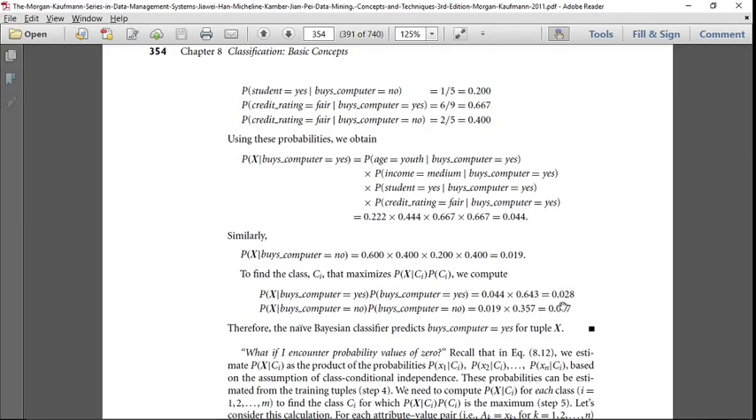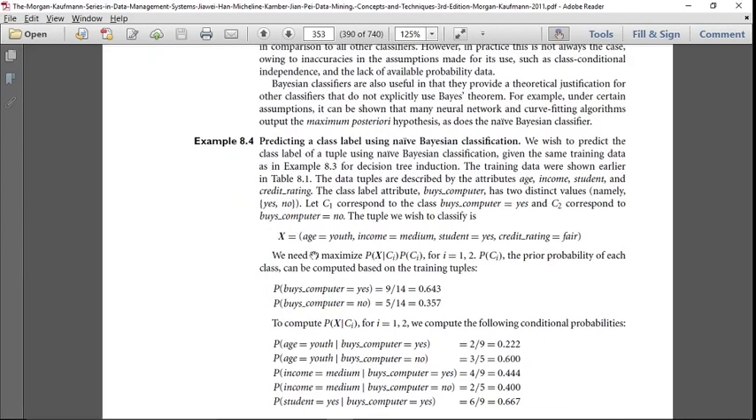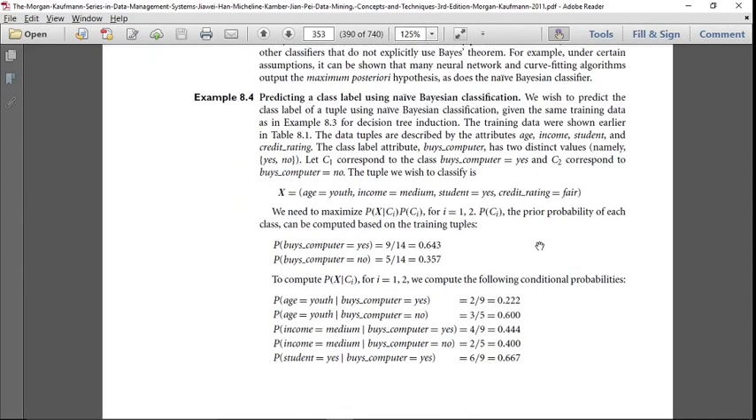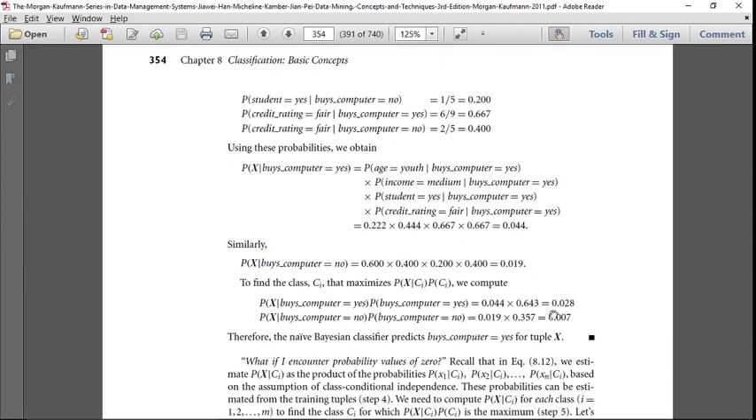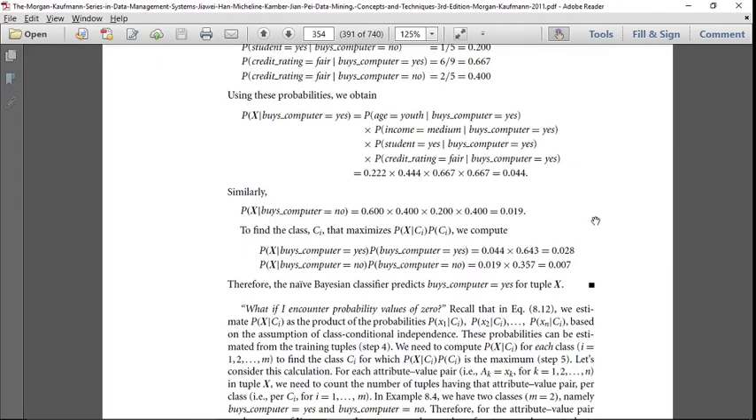Which one is more? This one is more. So the given unknown tuple, X, will actually buy the computer because the probability is higher. Okay, so this is Bayesian classification using categorical data. For numerical data, we have to follow the Gaussian distribution. That I will show you in the next class.